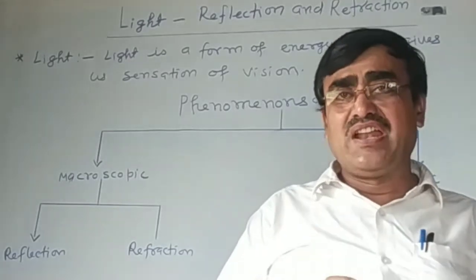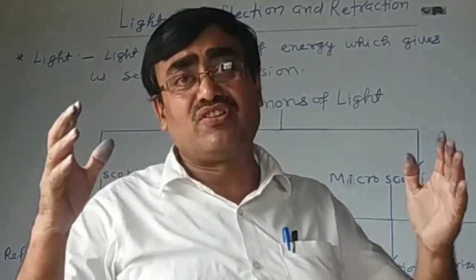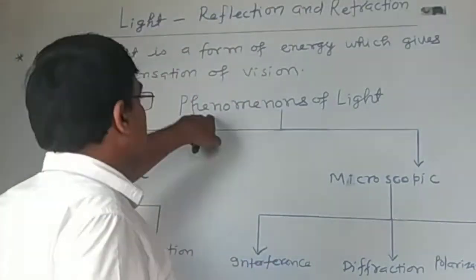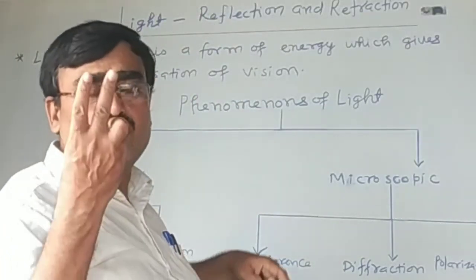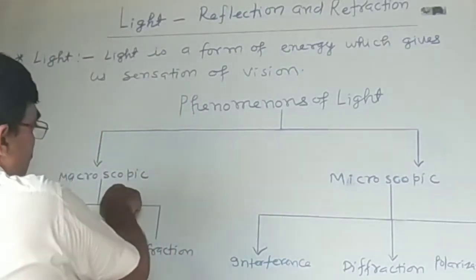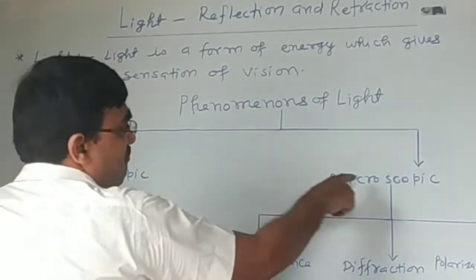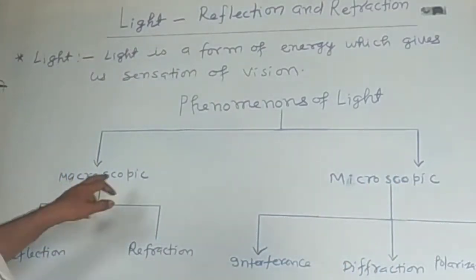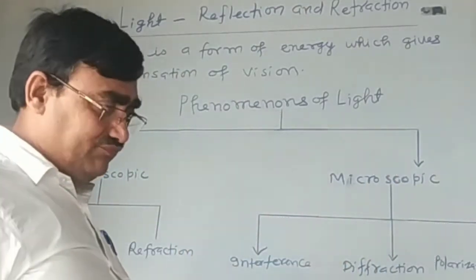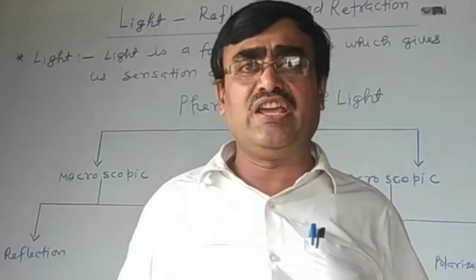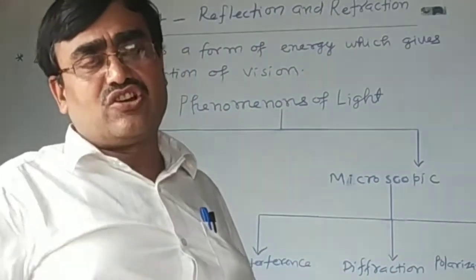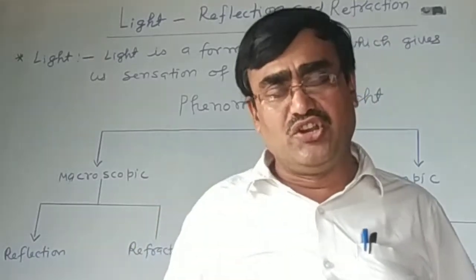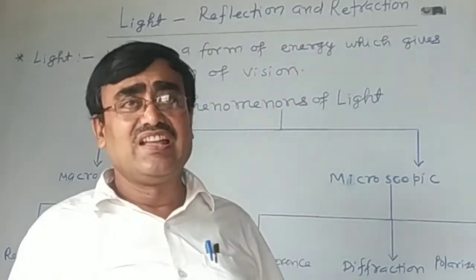When we classify the phenomena of light, we find two types: macroscopic phenomenon of light and microscopic phenomenon of light. Macroscopic phenomenon of light is based on the particle nature of light, and it was first explained by Newton.